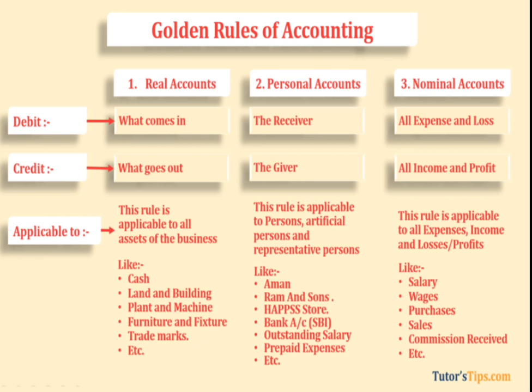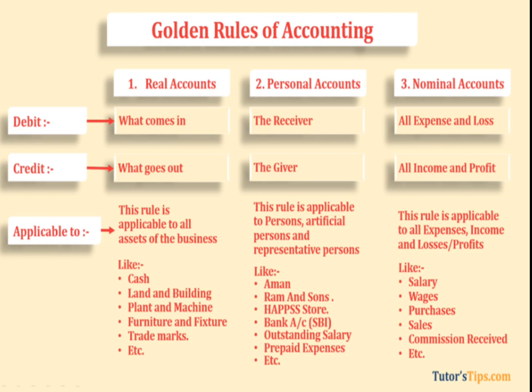And next one, representative personal account. Representative personal account means the account which represents the persons. Here, see, Aman belongs to natural personal account. Ram and Sons, HAPPSS store, bank account, these three are artificial personal account. Why? Because these are all institution names. All institutions come under artificial personal account.